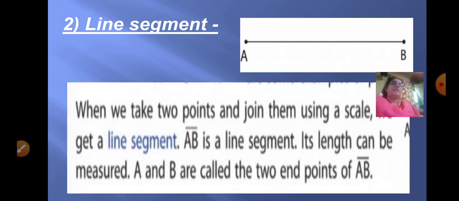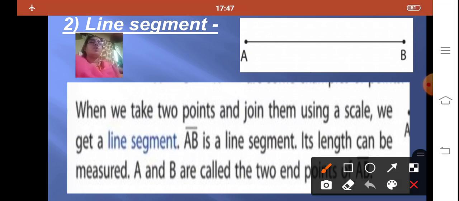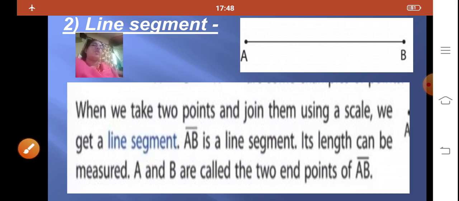Now what is a line segment? A line segment, that is when we take 2 points and join them using a scale, we get a line segment. Now line segment is also denoted, that is you can write line segment as AB and you'll just put a small bar on top of it, which tells us that it is a line segment AB. Its length can be measured, and here A and B are the 2 endpoints of line segment AB.